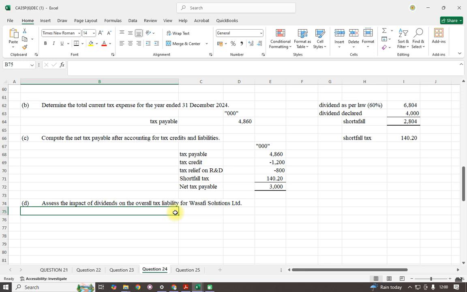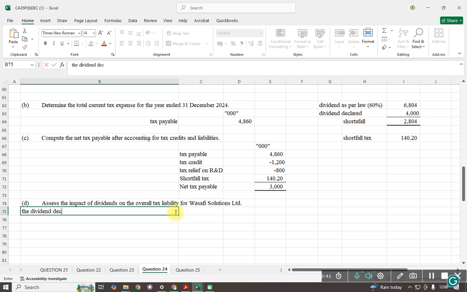So we shall explain that the dividend declared is below the set standard, as companies are supposed